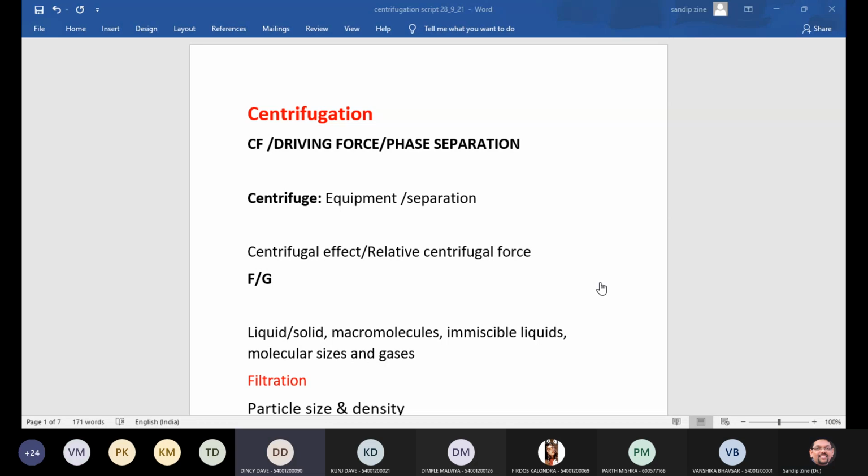To separate heavy and light particles. Separation, yes, perfect. Okay, any other sharing on this? In this, the mass and the radius are inversely proportional. Okay, whatever Kunj reflected, that is also correct. Any other sharing? Yes.